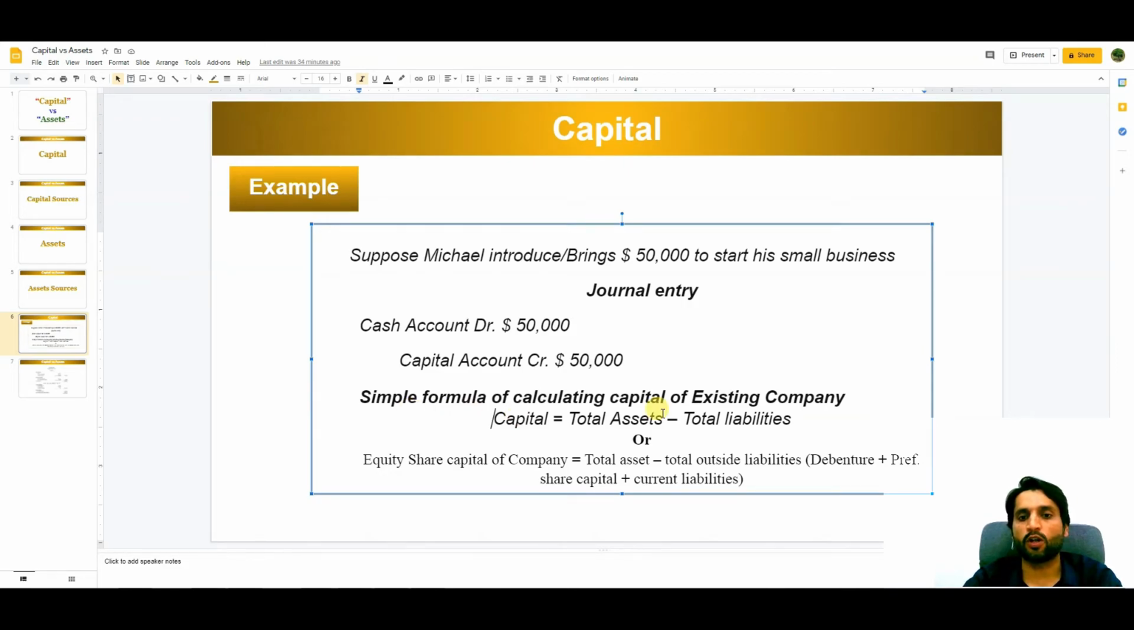Now a simple formula of calculating capital of existing company: capital is equal to total assets minus total liabilities. Whatever the responsibilities or the dues company has, that should be subtracted from the total assets. The remaining value will be the capital amount. Now we can say that an equity share capital of a company is equal to total assets minus total outside liabilities, including debenture, preferred shares plus current liabilities. So this is the way that you can calculate capital from the existing company or from a started company.